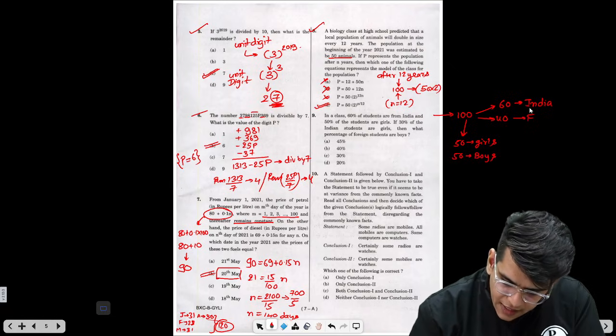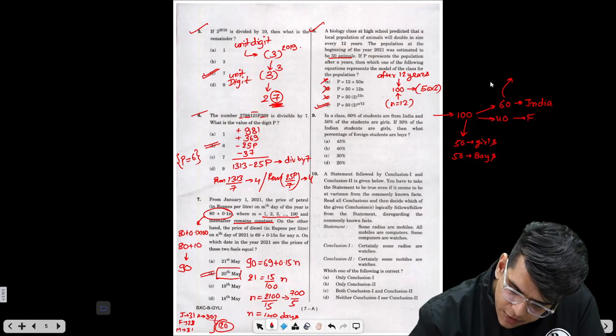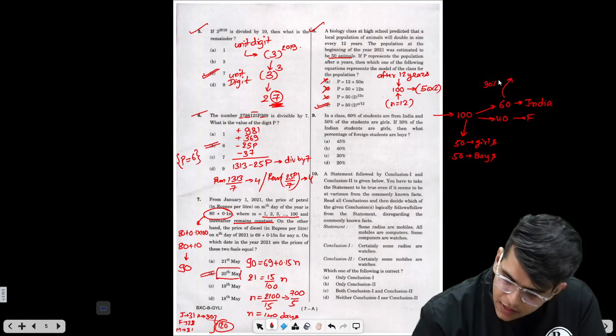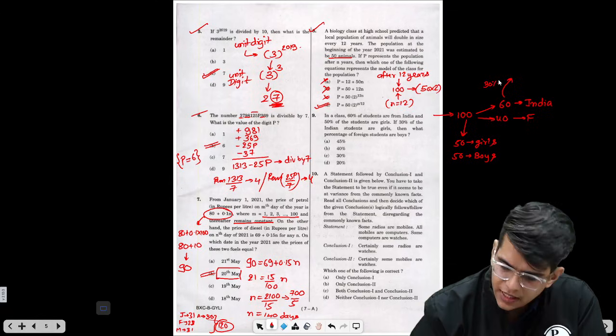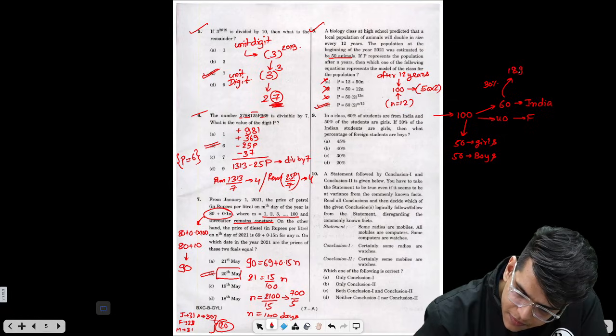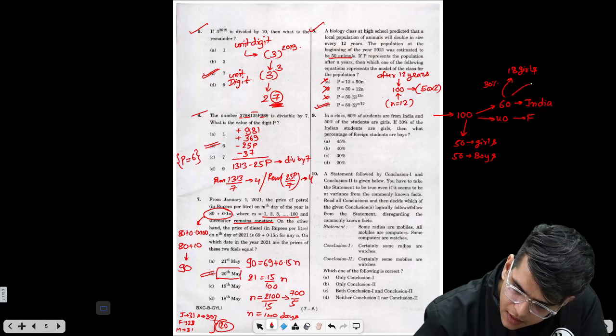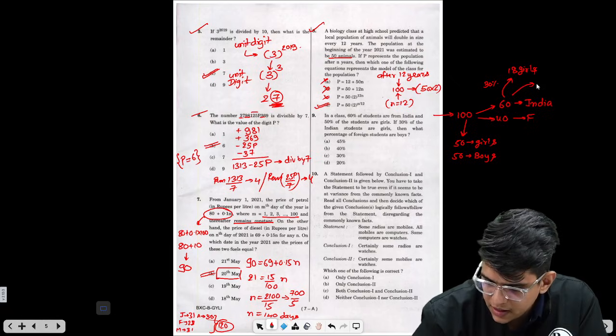Of the 60 Indian students, 30% are girls. 30% of 60 is nothing but 30 by 100 into 60, which is 18. So 18 girls in India, and 60 minus 18 will give you 42 boys.